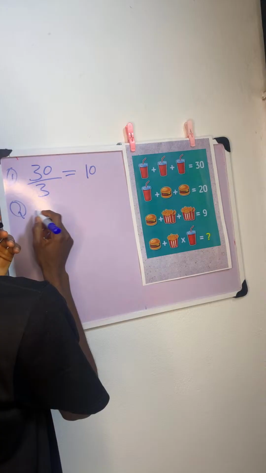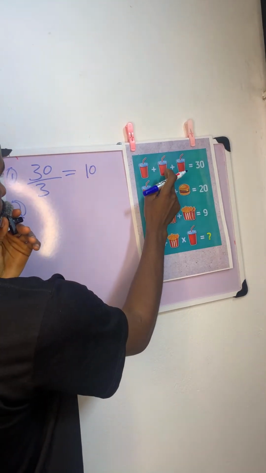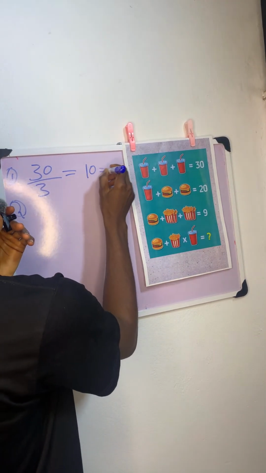Coming to the third line, in the first line we find the value of the cup. Second, this is the value of the cup.